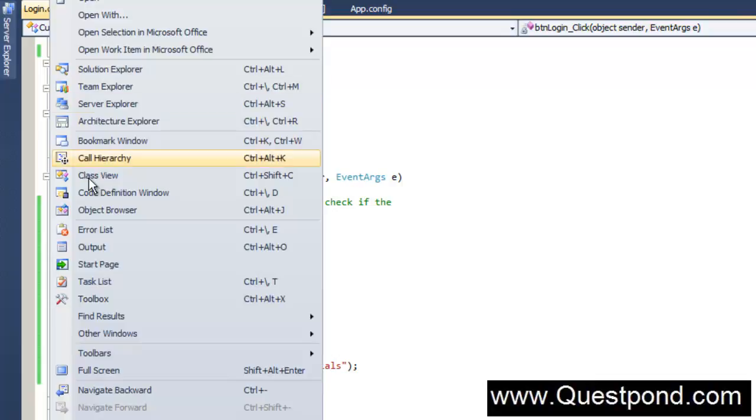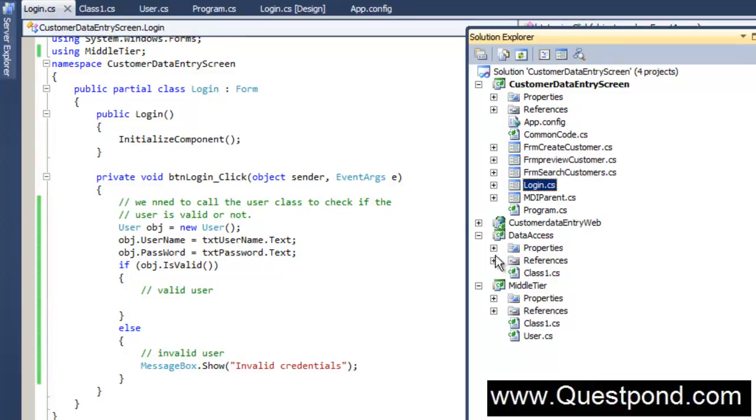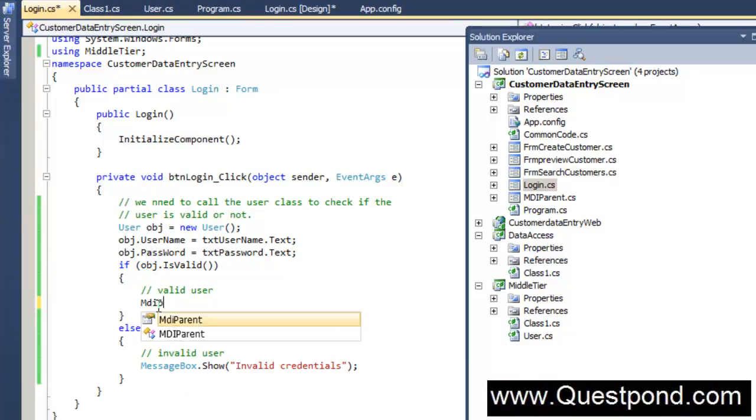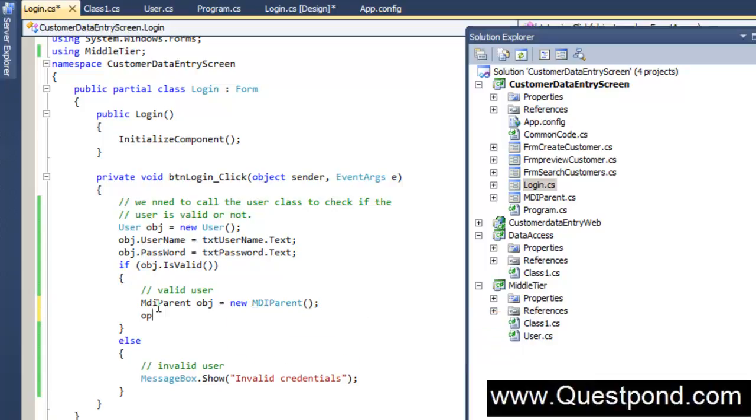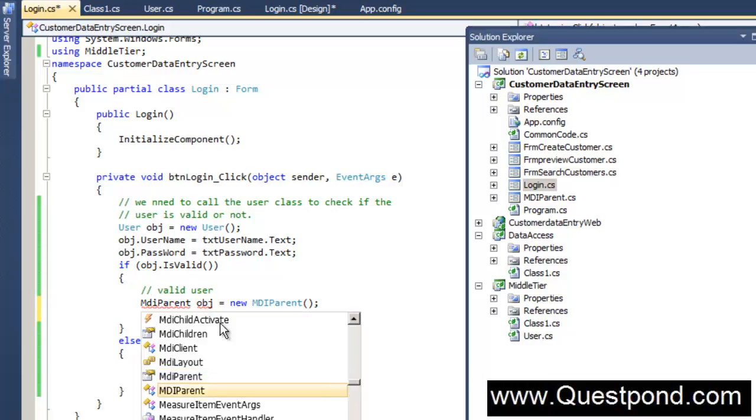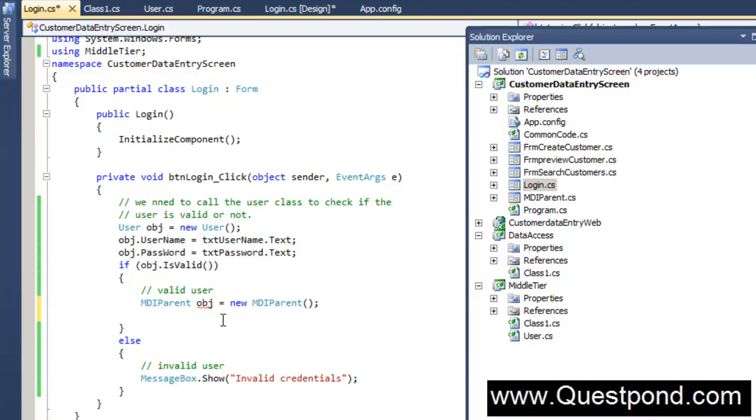In other words, if he is a proper user, we would like to invoke this MDI parent. So MDI parent obj equal to new MDI parent, and we can say here obj.Show. We already have this object name as obj, so I've just made it objMDI, okay? And then we can say here go and show the MDI parent object.